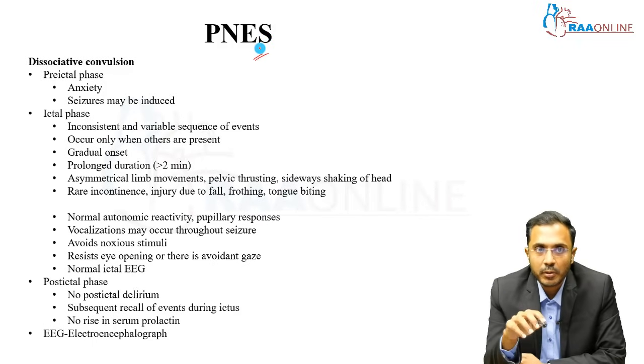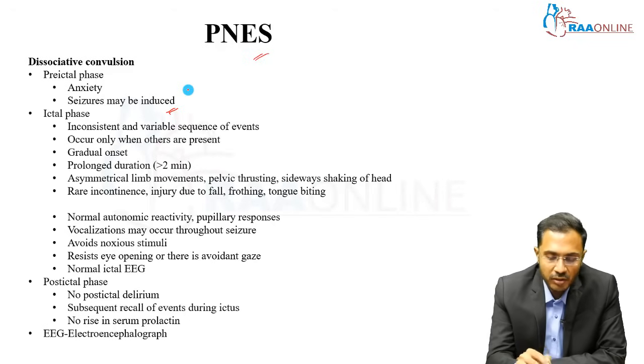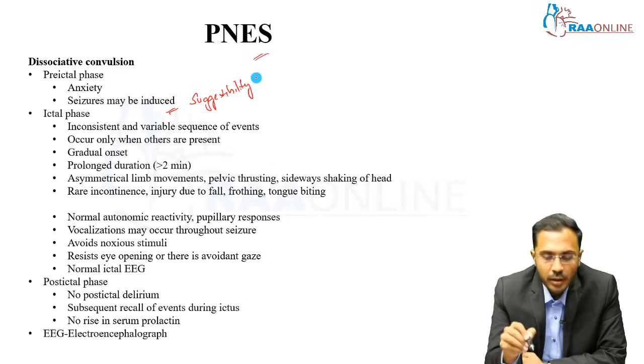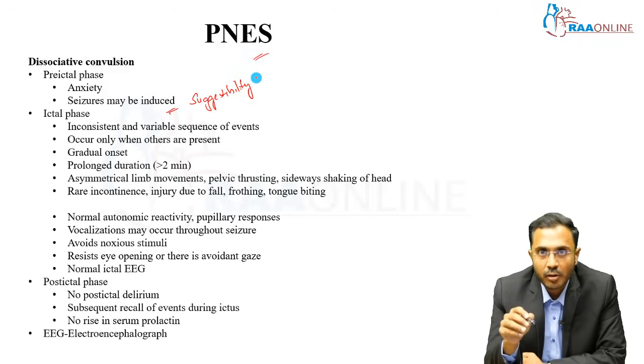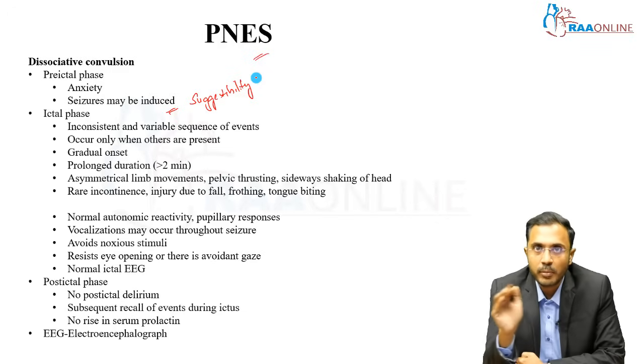In dissociative convulsions, the pointers include, pre-ictally, there may be more anxiety, and the seizure may sometimes be induced. This is called suggestibility. When there is suggestibility, it is likely to be PNES, psychogenic non-epileptiform seizures. During the ictal phase, there is an inconsistent, variable sequence of events. In true seizures, there is a clear tonic phase, followed by clonic movements and resolution. Here there will be varied movements, occurring especially when others are present, and it has a gradual onset.